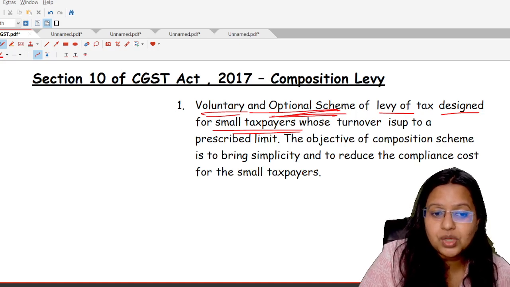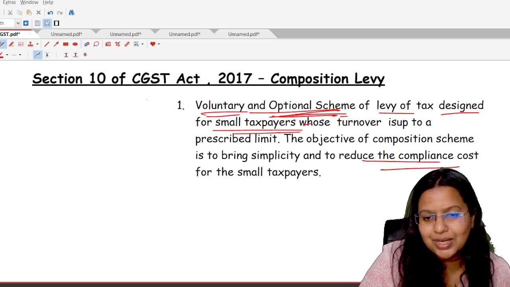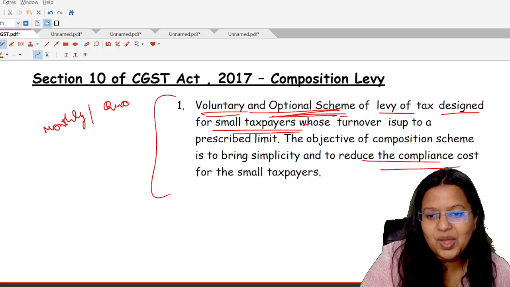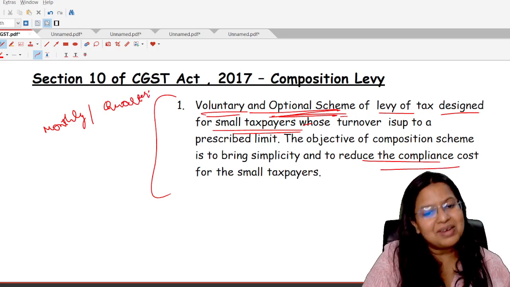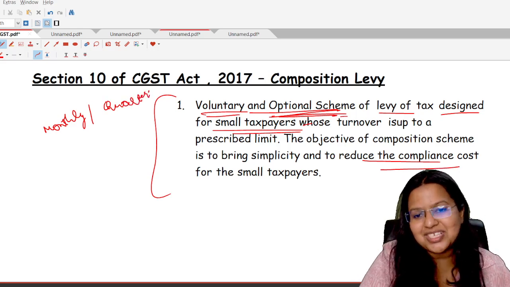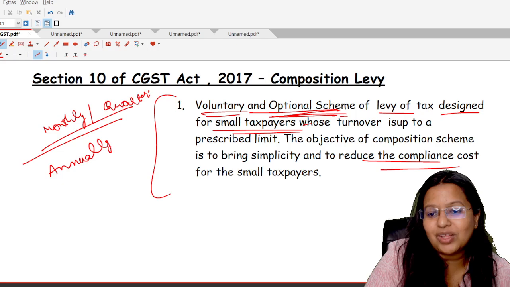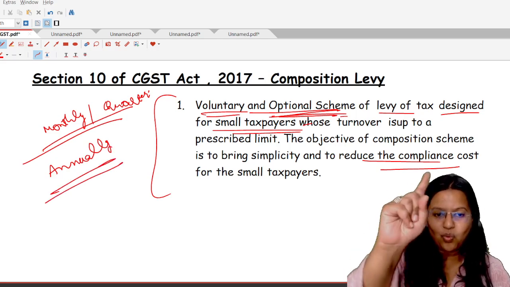But how is it reducing the compliance cost? Because today, a normal taxpayer is required to file the GST return on a monthly or, in some cases, quarterly basis. But the person registered under the composition scheme is required to file only one GST return on an annual basis. It means once a year.